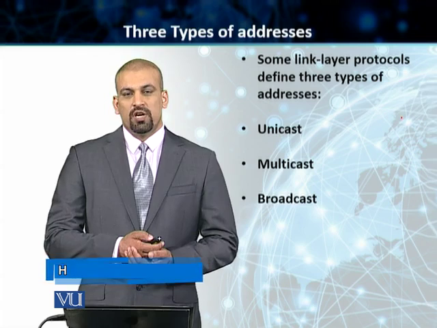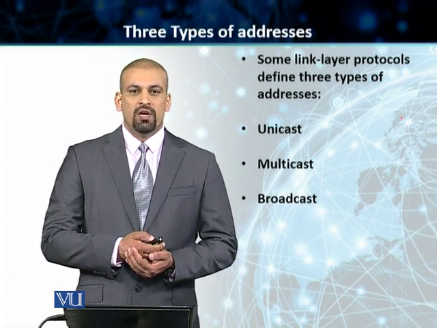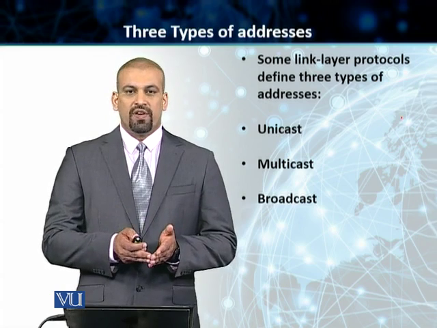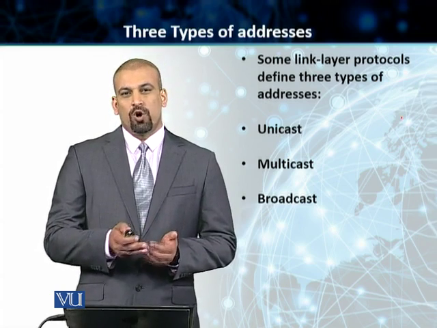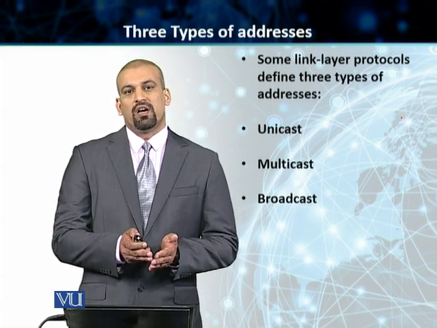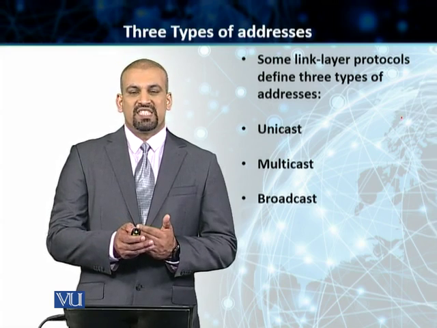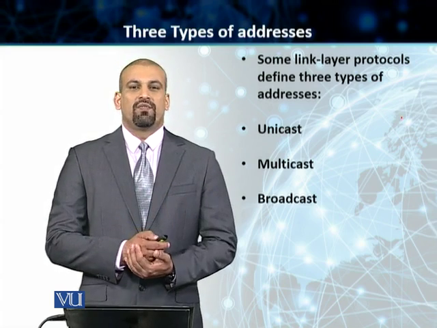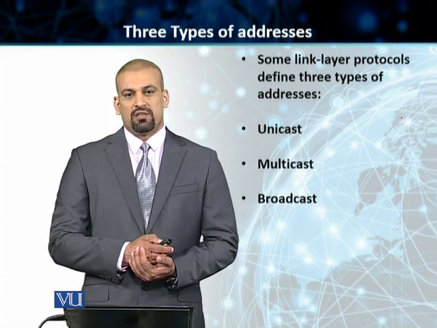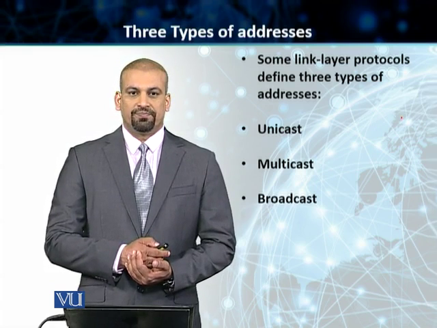If a source host wants to send a particular piece of information or a frame to a specific interface of the router, and it has the link address or the unicast address of that particular interface of the router, then it can send it only to that interface. This is called unicast exchange, and the address is known as the unicast address.